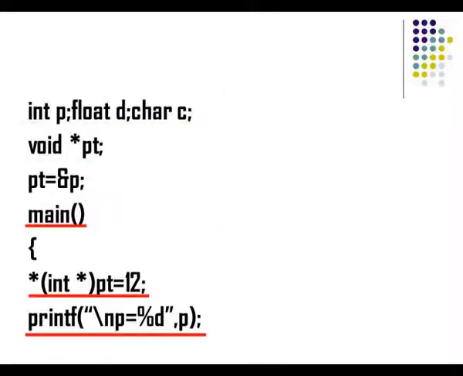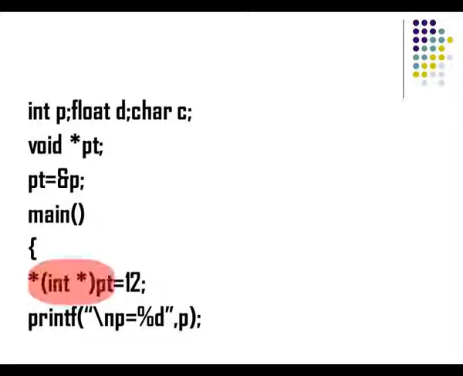So after this I am declaring the main function, and inside that, now here if you see, this is explicit type conversion. I am dereferencing this pointer variable pt and assigning a value 12 to it using this explicit type conversion. We have seen what type conversion is, explicitly defining the data type of the result that we want. The value of the variable should be displayed in this particular data type, that is what is called explicit type conversion.